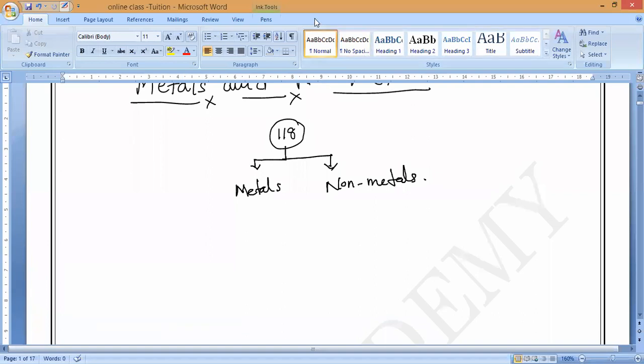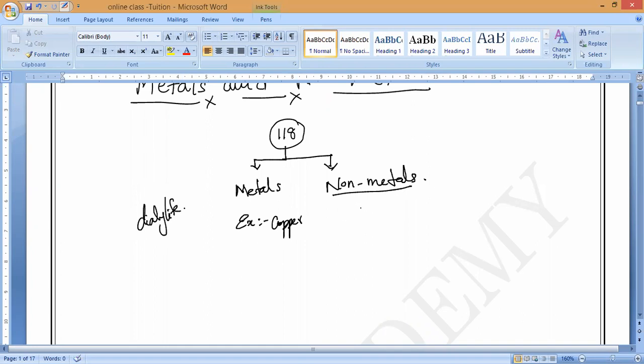Can anybody say any one example of a metal which we are using in our daily life? Copper. Very good. So both we are using in our daily life. Example, copper. Super. Now any non-metal which we are using in our daily life, because both metals and non-metals we are using in our daily life. Any one example of a non-metal?